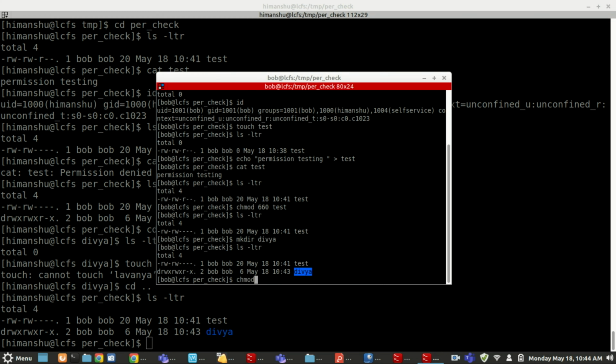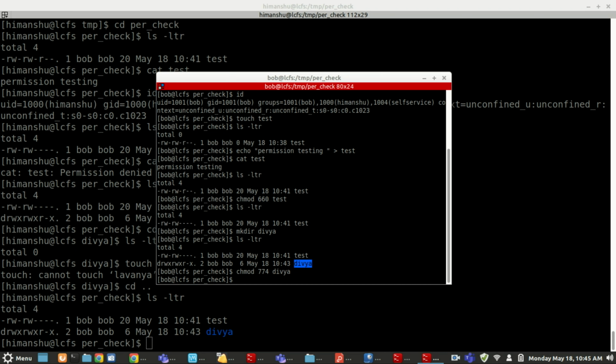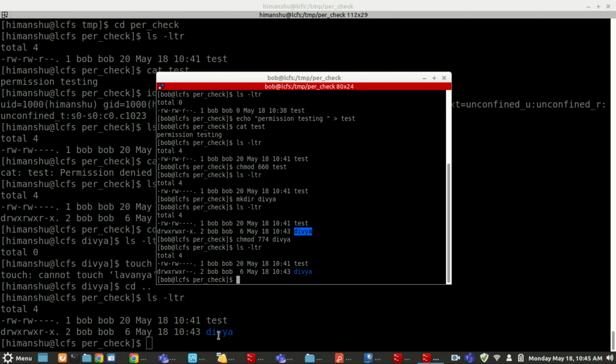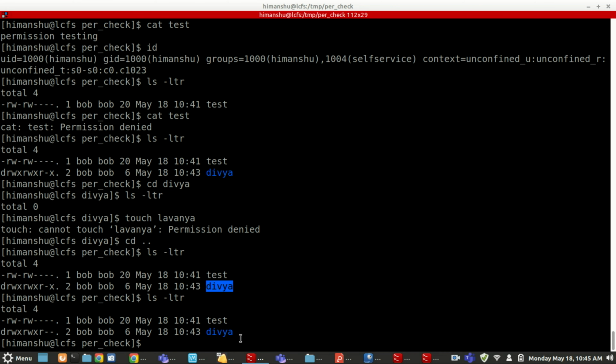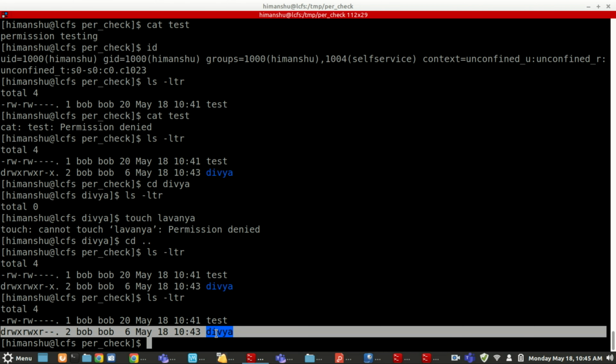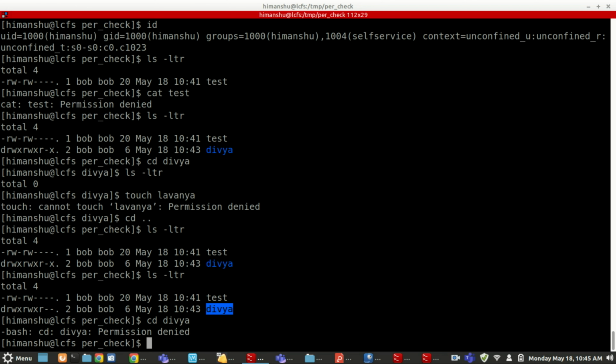Now let me do chmod. 7 means read write execute. 7 means read write execute. And 4, I am only giving read permission, not execute. Now see the difference. I have given no execute permission here.